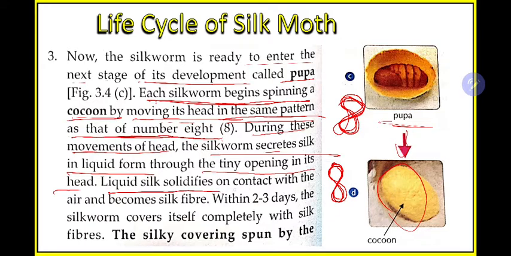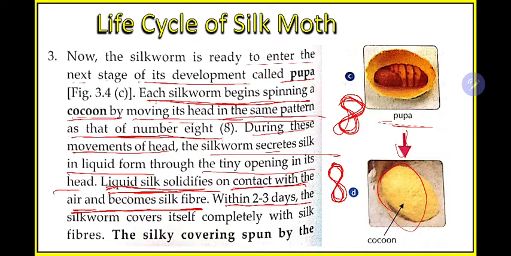Liquid silk solidifies on contact with the air and becomes silk fiber. So how is silk fiber formed? The liquid will come out from the head of the silkworm, and initially it is liquid. After it comes out, there will be air surrounding it. In nature there is air, so whenever this liquid touches the air, it will convert into solid. Liquid silk solidifies on contact with the air and becomes silk fiber, which is what you need.